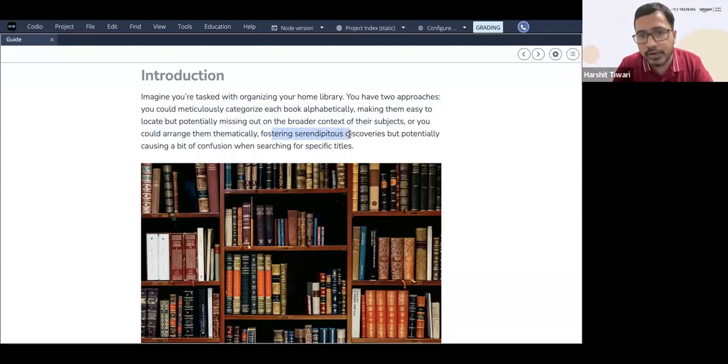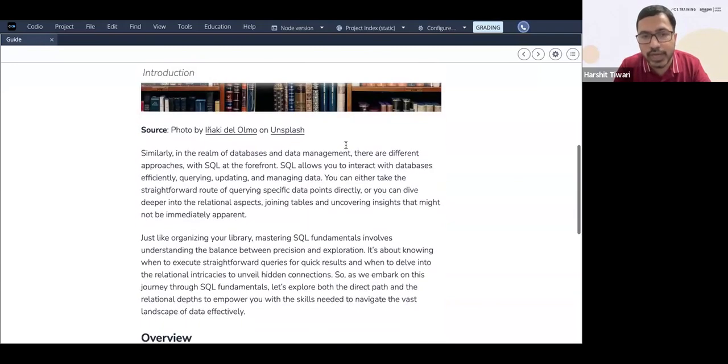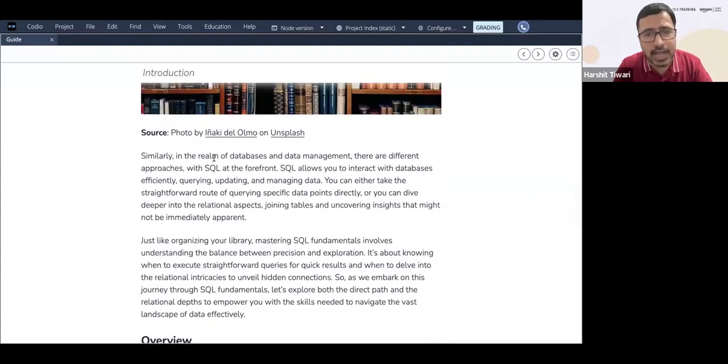So that fosters serendipitous discoveries, but potentially causes a bit of confusion when searching for specific titles, right? So those are the two approaches that you can take. Similarly, in the realm of databases and data management, there are different approaches, with SQL being at the forefront. SQL is very popular, one of the most widely used database formats, and there's also NoSQL, right? So we'll talk about both of those and the differences between them, and we'll work on SQL.